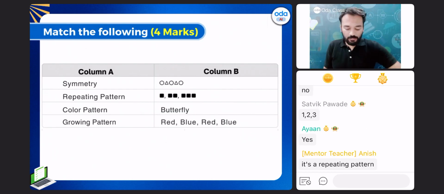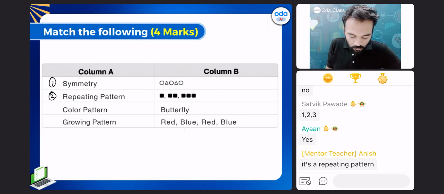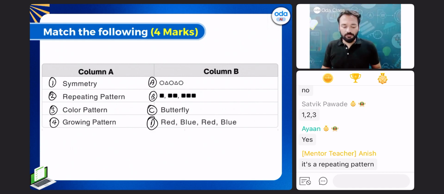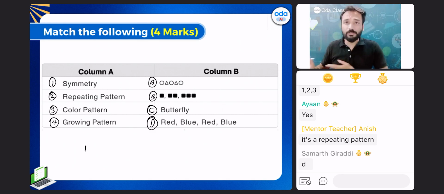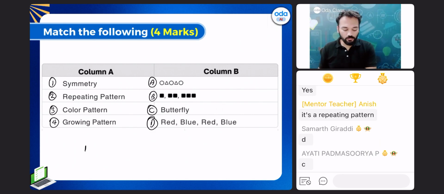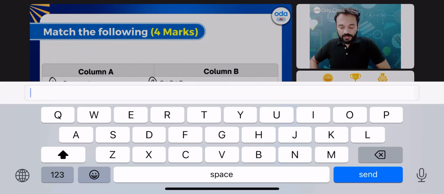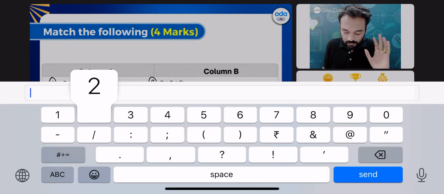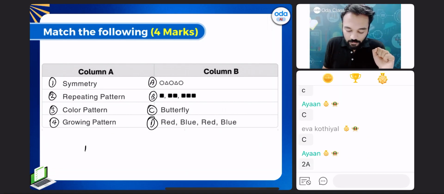Tell me, column A: 1, 2, 3, 4. Here A, B, C, D. Which should I match 1 with? 1A, 1B, 1C, 1D. What should 1 go to? 1C. Correct, 1 is C. Very good, everyone.